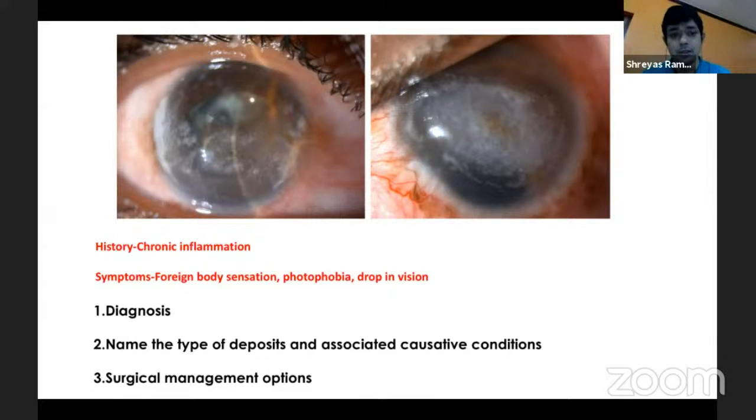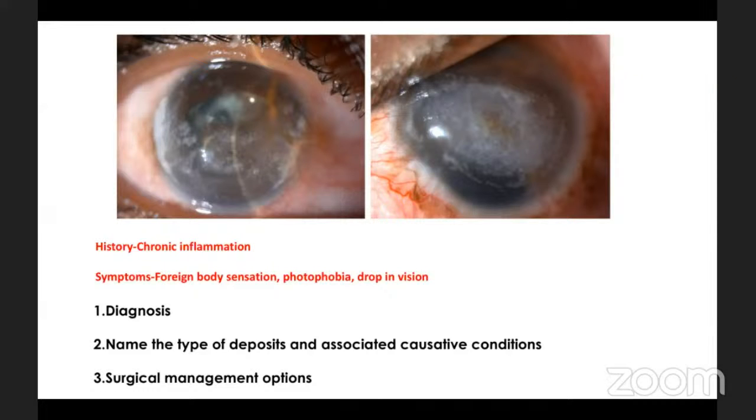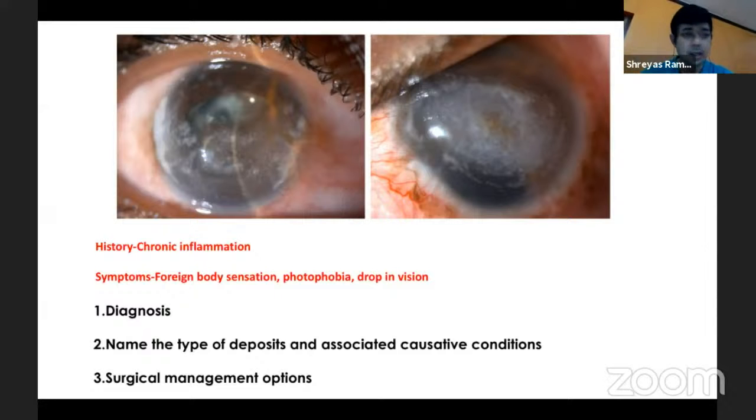Okay. So when does band-shaped keratopathy happen? Chronic inflammation is one of the things. Correct. So chronic inflammation is one of the causes. Patients with long-standing uveitis, very commonly we see it in JIA, and patients with silicone oil-filled eyes, and patients with hypercalcemia or increased phosphorus can also present with this kind of band-shaped keratopathy. Okay.